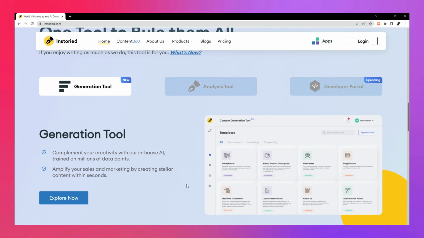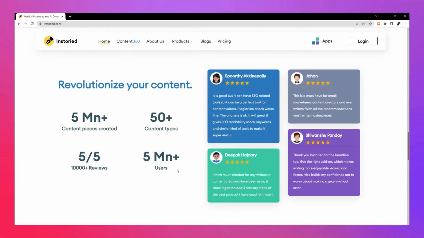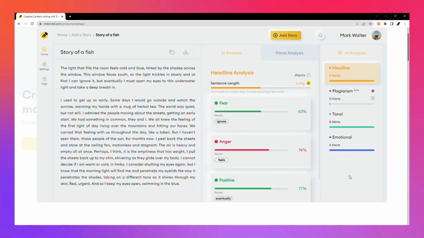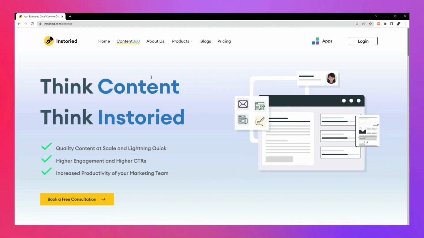This application has two parts, which are the content generation tool and the content analysis tool. It features a GPT-3 trained model, enabling the generation of excellent content. The content analysis tool considers SEO, spelling, grammar, and plagiarism. Instoried is a single tool to rule everything. It allows you to create stories that matter with the AI analysis assistant.